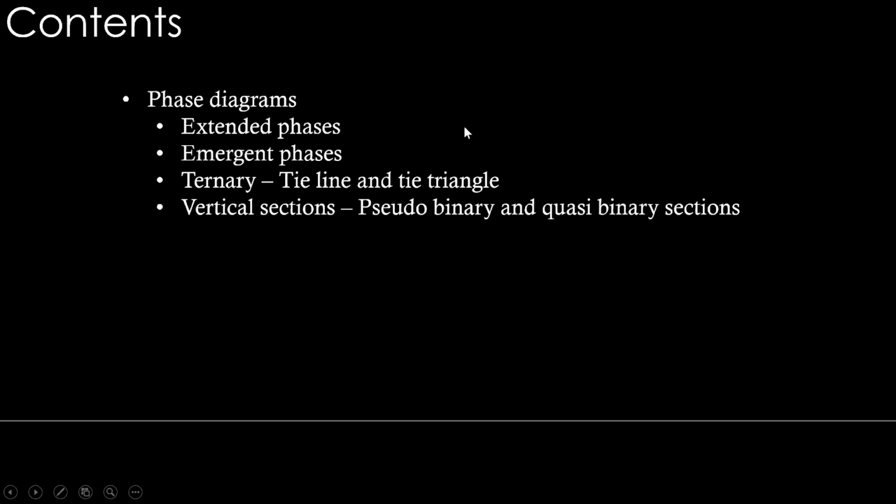In this class, we will see about extended and emergent phases and how to see tie-line and tie-triangle in a ternary diagram. And more importantly, vertical sections. We'll see about pseudo-binary and quasi-binary sections. What are extended and emergent phases?